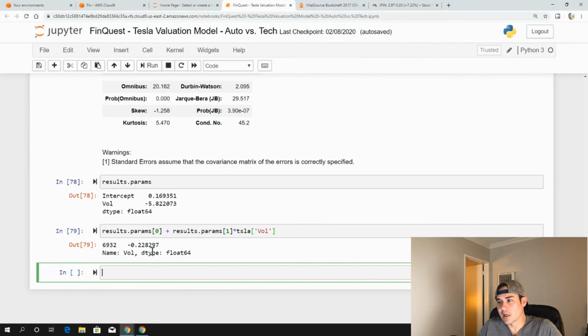So we'll continue with this process and add some more variables and build out this model and really try to understand what are the drivers of Tesla, really.